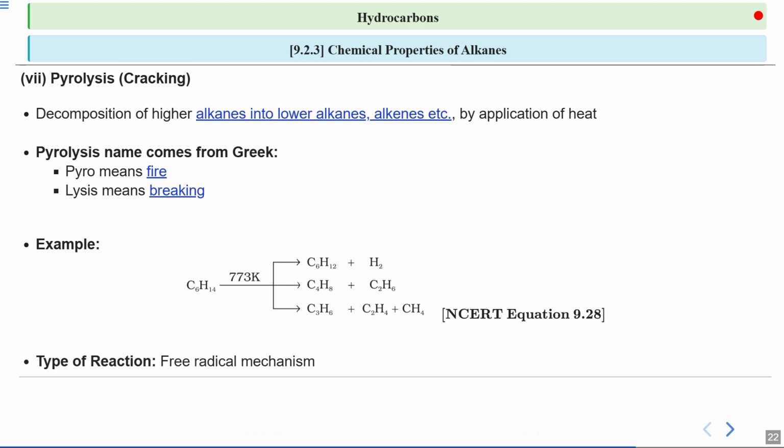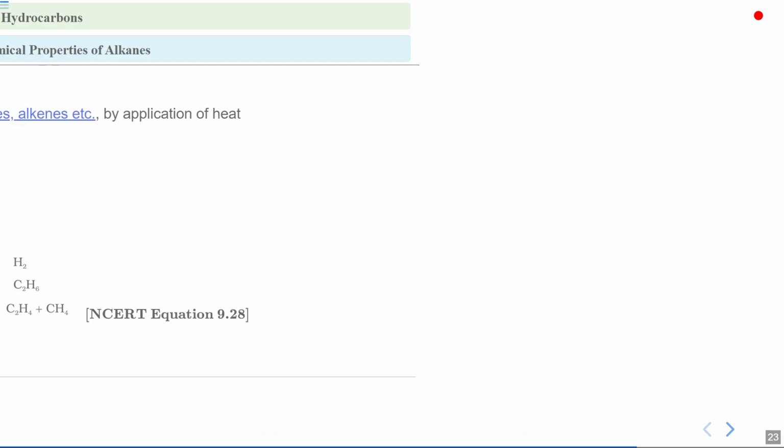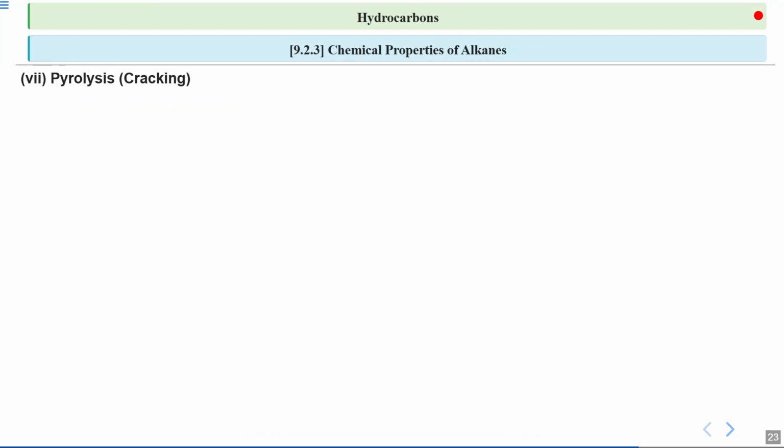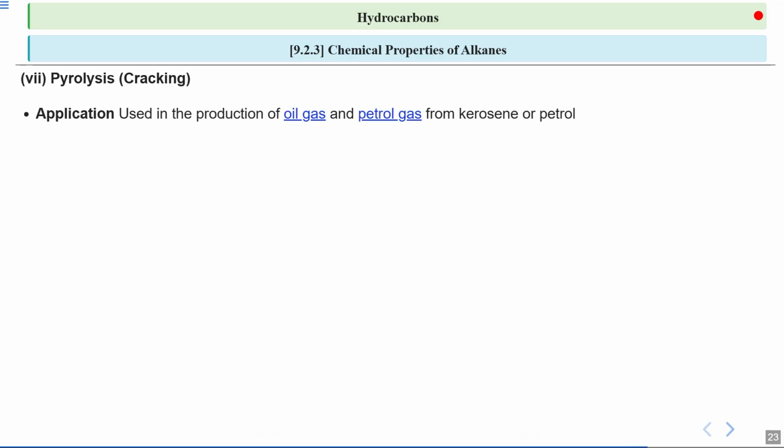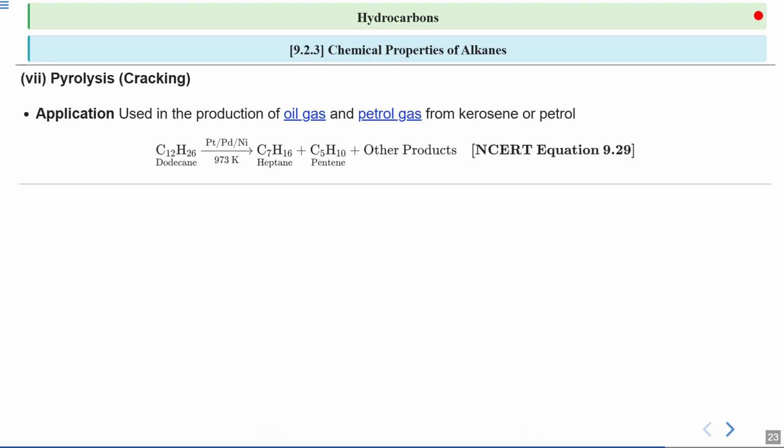Now this reaction specifically follows the free radical mechanism, like the halogenation of the alkanes. This means that the reaction proceeds through the formation of free radicals, which are highly reactive species. Now let us look at the application of pyrolysis. This process is used in the production of oil gas and petrol gas from kerosene or petrol.